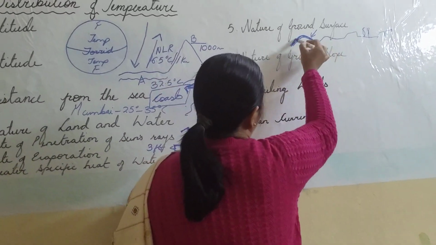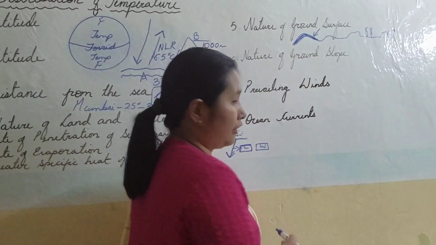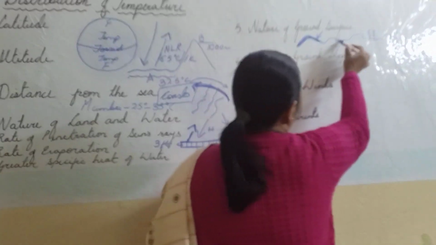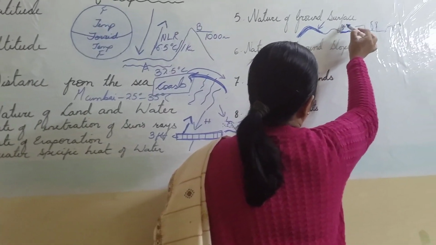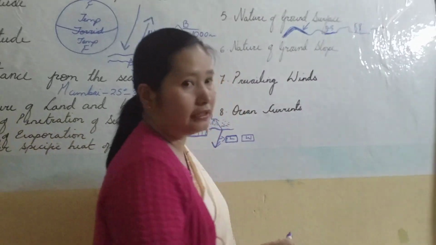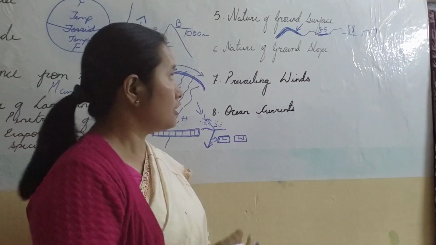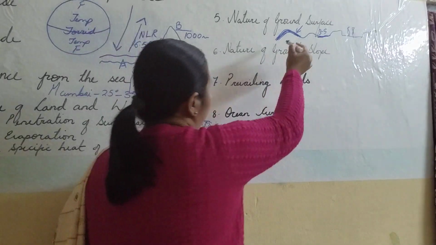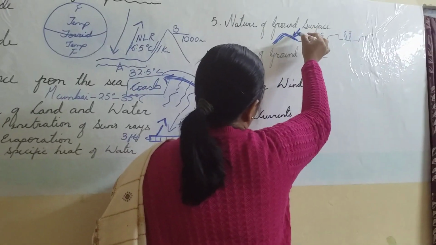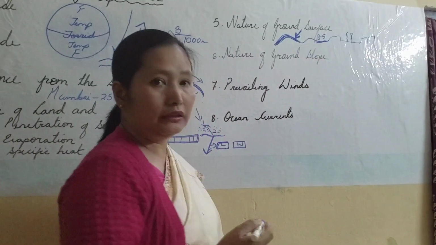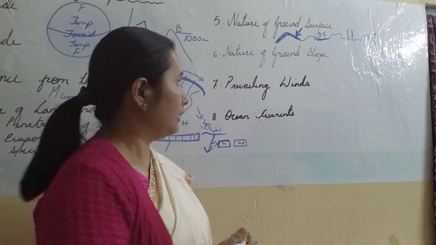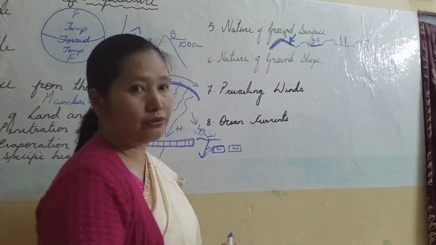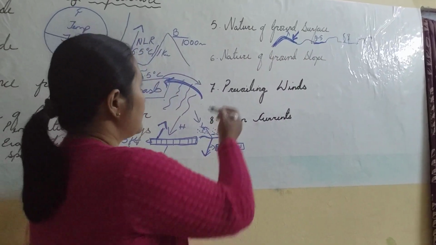The albedo of the snow covered places is very high, almost 70 to 80%. Whereas the albedo of water is very less, about 3 to 5%. Of land, it varies from 10 to 15%. So depending on the albedo, suppose the snow covered surface reflects about 70% of the solar energy, then only 30% remains with them. That is also again re-radiated back as long wave terrestrial radiation.